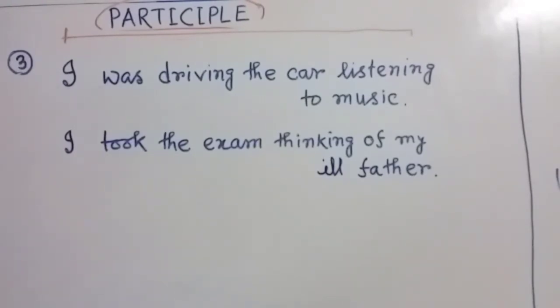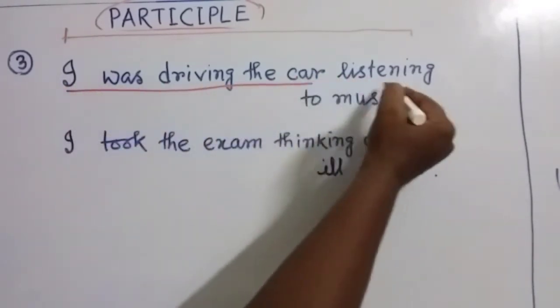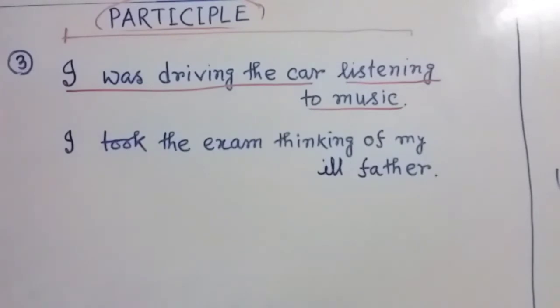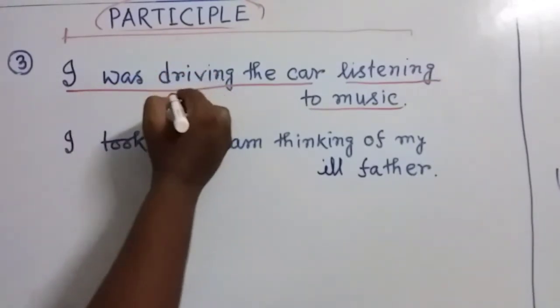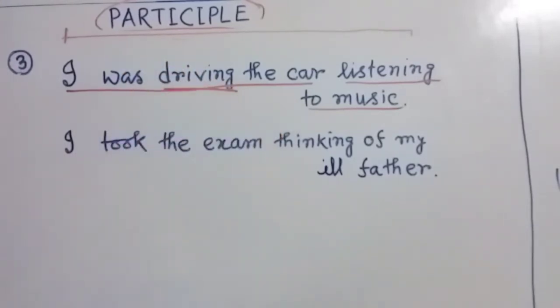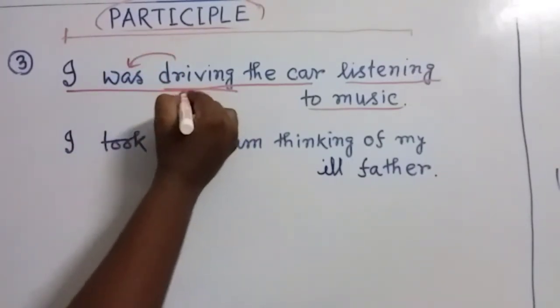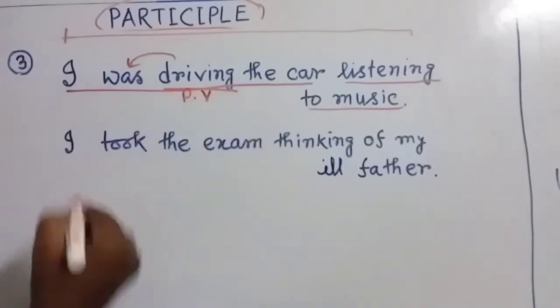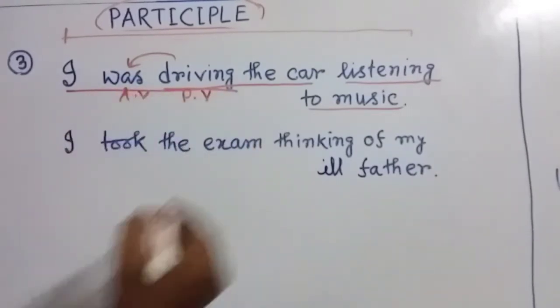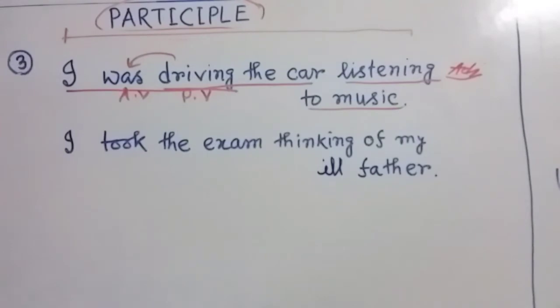So friends, I have written here two example sentences. You can look at this sentence. First of all, I have written, I was driving the car listening to music. So here, this is the first action. This is the main verb of this sentence. You know, this is not the adjective. Before that, there is the auxiliary verb. It means this is the principal verb of the sentence. This is the principal verb, and this one is auxiliary verb. And this part is adjective. As it is ing, it will be called present participle.